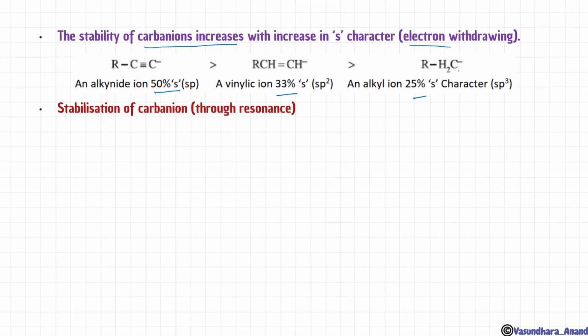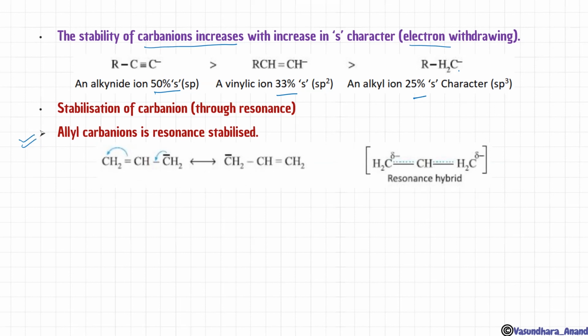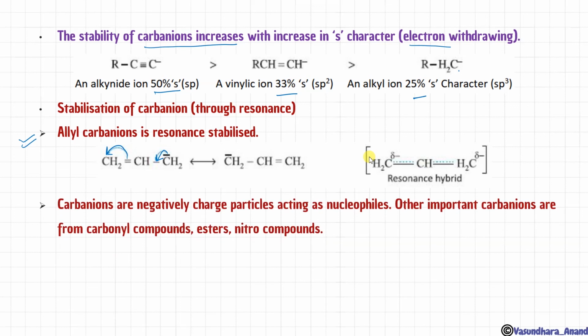Stabilization of carbanion is also through resonance. Allyl carbanion is resonance stabilized. As we have done for the cation, in the same way this negative charge will shift because it has more electron density. It will shift on this side, and due to this the carbon will have 5 bonds. So this bond will break on this side and generate a negative charge over there. So this is stabilized as a resonance hybrid.